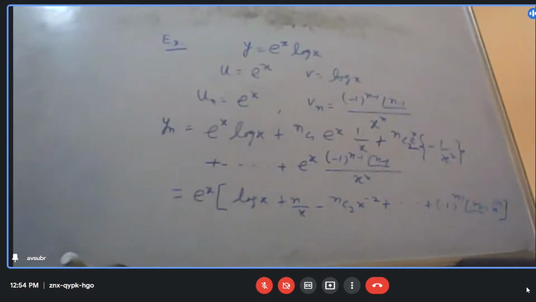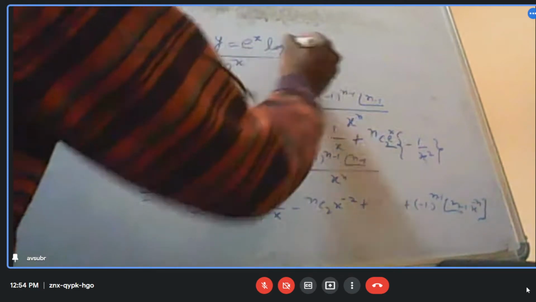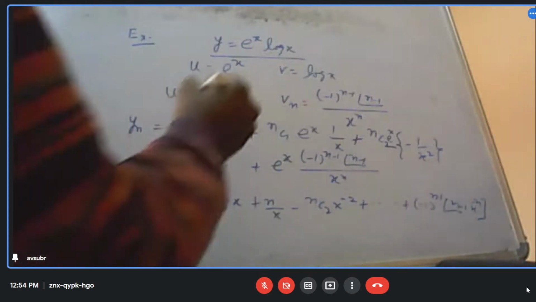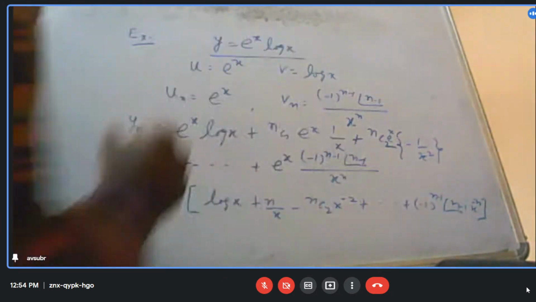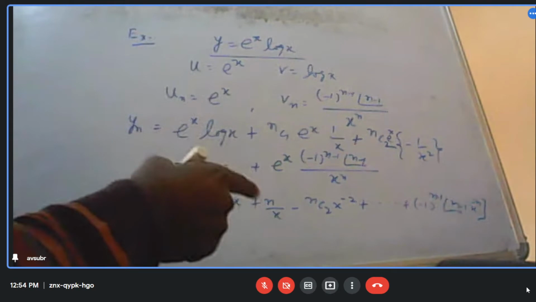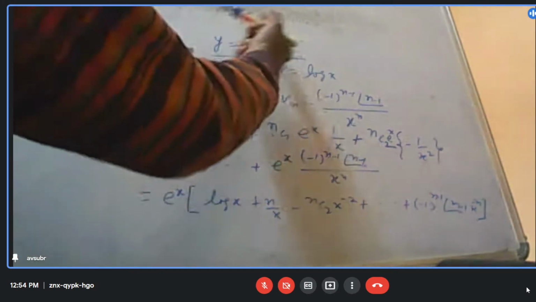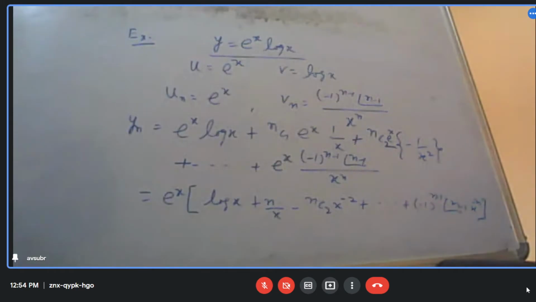So this is the nth derivative of this y, which is defined by this particular formula, e to the power x log x. So the nth derivative of this product will be this.